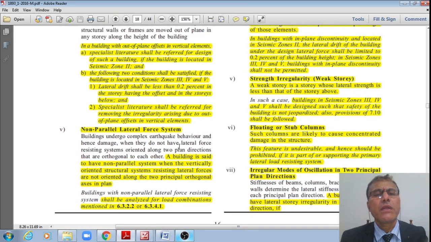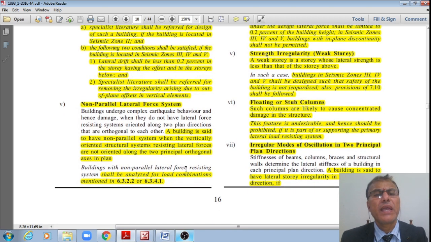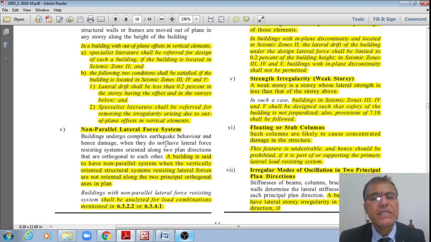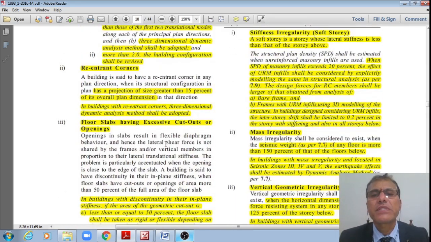Next one is non-parallel lateral force resisting system. A building is said to have non-parallel systems when the vertically oriented structural systems resisting lateral forces are not oriented along the two principal orthogonal axes in the plan. However, these should also be analyzed for the load combinations as specified in clause 6.3.2 or 6.3.4.1 that we already discussed in the previous subheading.